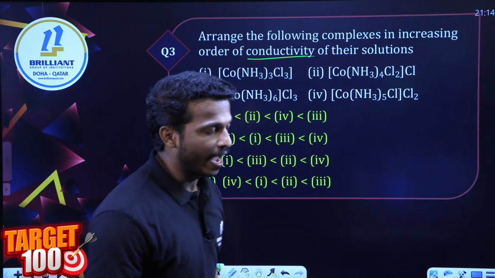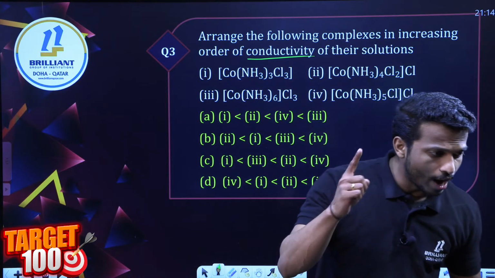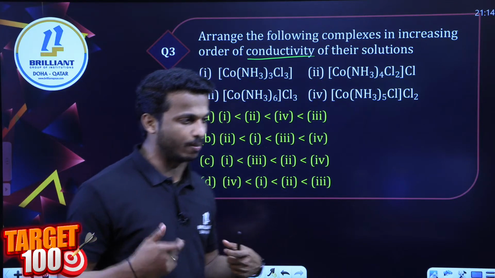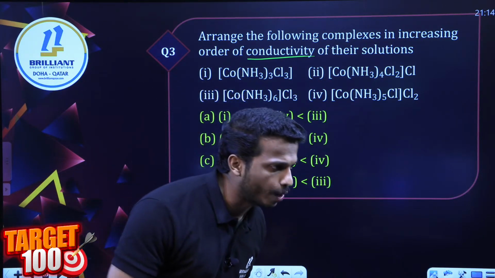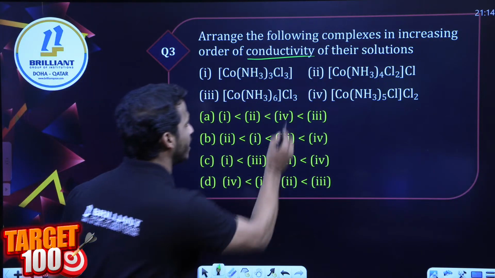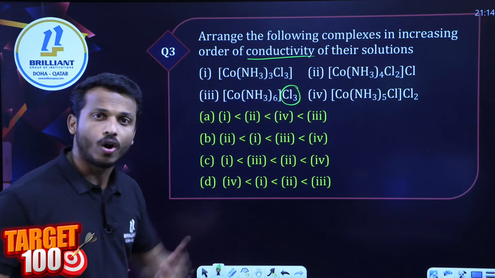Can you tell me, dear all, from the 1, 2, 3, 4 compounds, which one can make more conductivity? Third one? Yes. Why the third one, dear all? Because there are 3 chlorine outside, right? All of them can undergo dissociation.